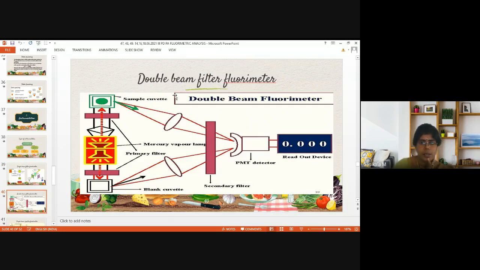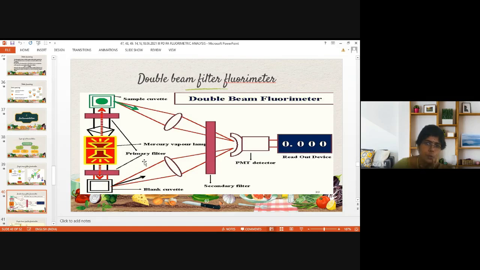And coming to the double beam, here you can see the equal intensity of radiation is produced by the mercury vapor lamp, and one beam goes to the sample compartment and another one goes to the blank cuvette. Blank will not have sample, whereas sample will have some concentration of fluorophore. But the equal intensity from the source is split and passed to the sample and blank, where it crosses the primary filters.